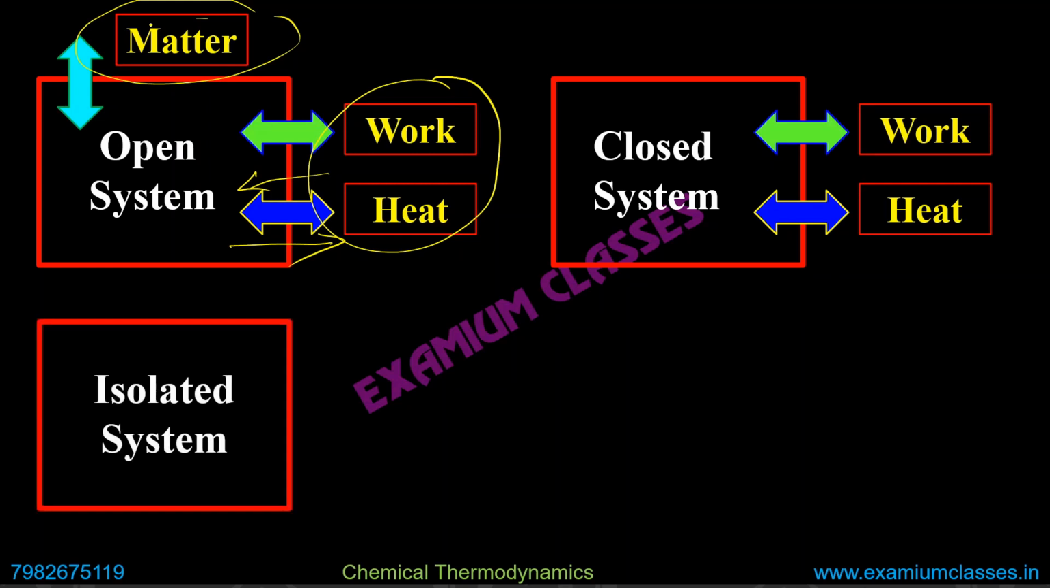Then we have the isolated system. As the name suggests, it is completely isolated. So nothing can be done. If any reaction is taking place here and the temperature rises, it will rise because heat cannot get transferred. If any work is done on the system within the reaction, it will remain inside the system. It cannot go out. We cannot do work onto the system. The system cannot do work on the surroundings. Nothing can be done. It is isolated.